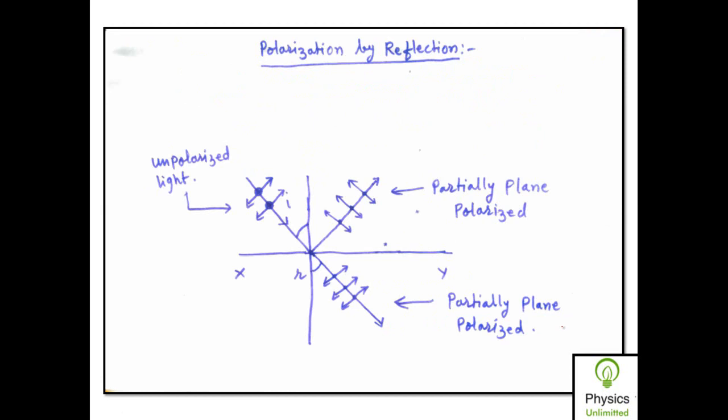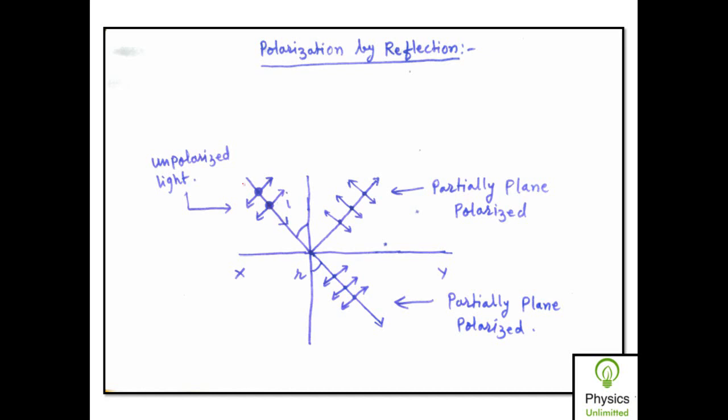Then next is how to produce plane polarized light. We can produce plane polarized light by the phenomenon of reflection, simply reflection. Suppose this XY is the interface of a transparent surface. Since it is an unpolarized beam of light, lines as well as dots are both shown simultaneously.